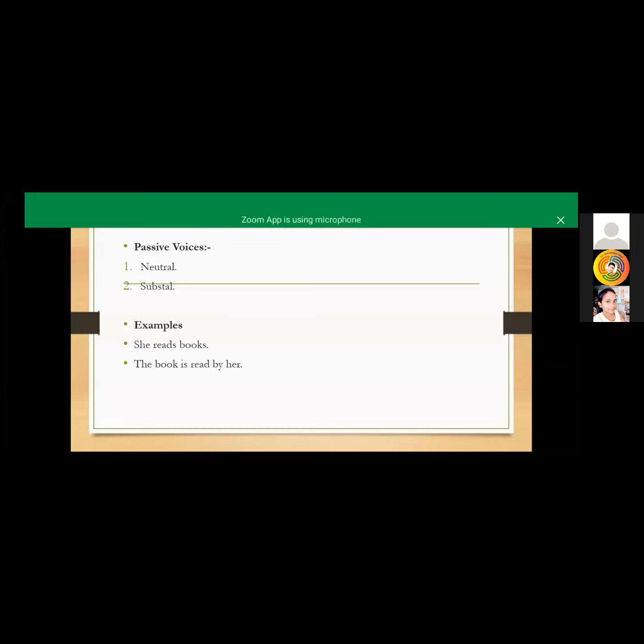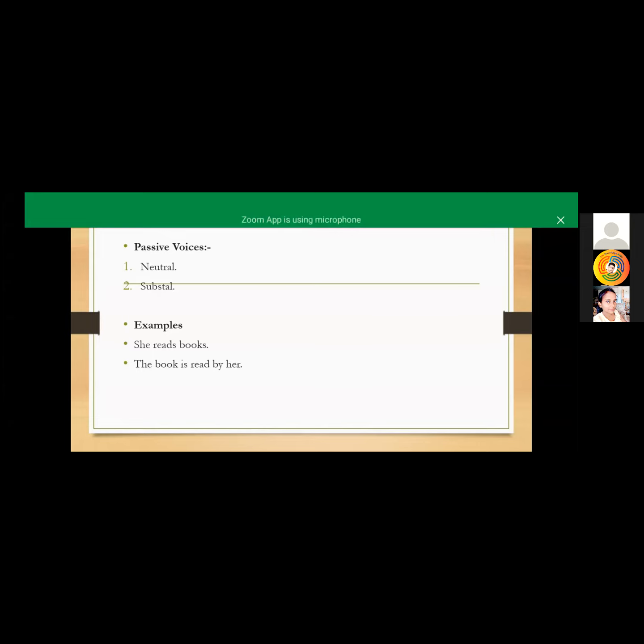Okay, so there is only one example I mentioned here, that is, she reads book. It's a simple sentence in simple present tense. So what will be the passive voice? What should you do for the passive voice? There are some golden rules. We will discuss all this in the next slide. But here I can say that the passive voice of this sentence is, the book is read by her.